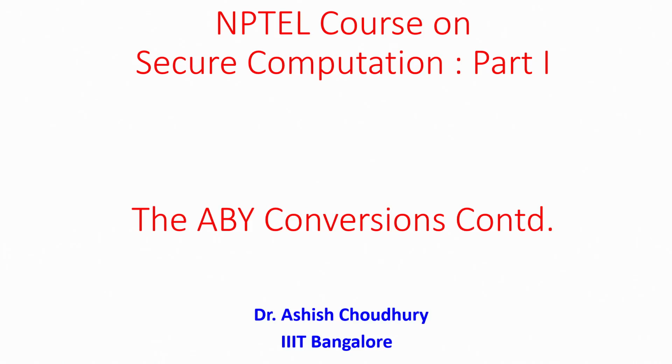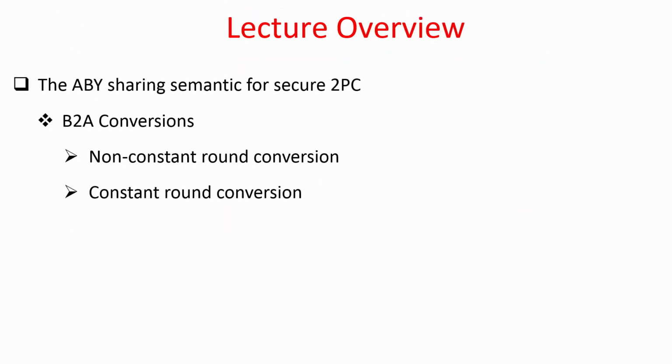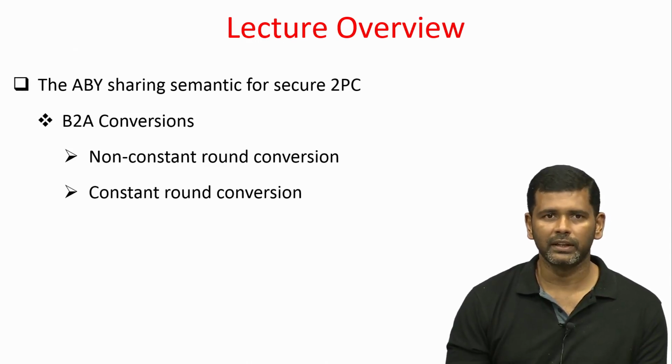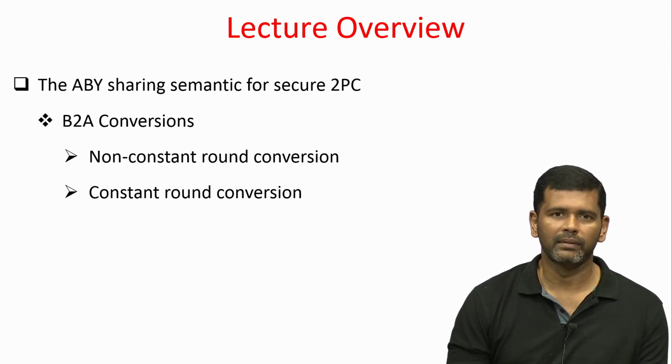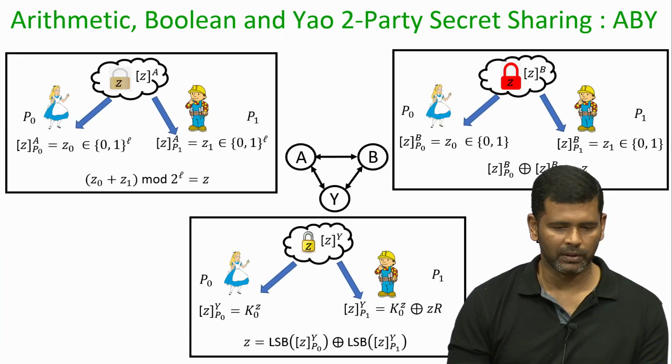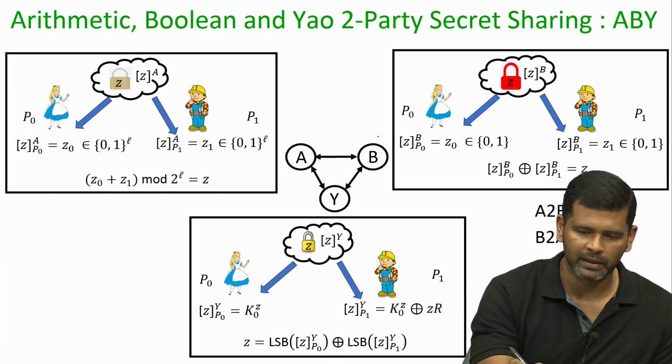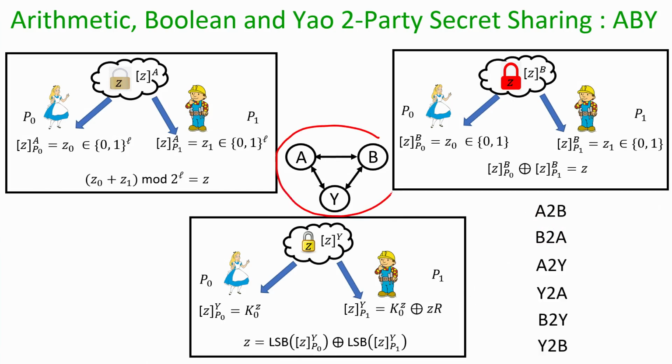So, we will continue our discussion regarding the ABY conversions. We had already seen a few conversions in the last couple of lectures. In this lecture we will consider the conversion from Boolean sharing to arithmetic sharing, and we will see two conversions for this category, one which requires a constant number of rounds and one which requires a non-constant number of rounds.